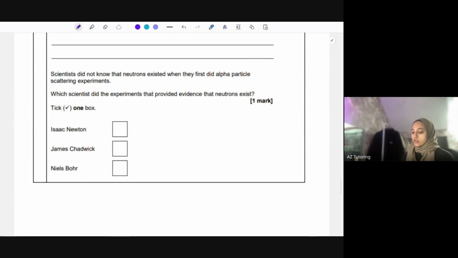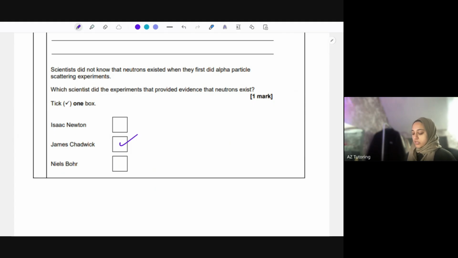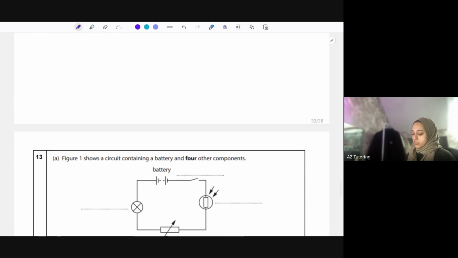Okay, scientists did not know that neutrons existed when they first did the alpha particle scattering experiment. Which scientist did the experiments that provided evidence for the neutrons existing? That's Chadwick. It's not Newton, he did forces.